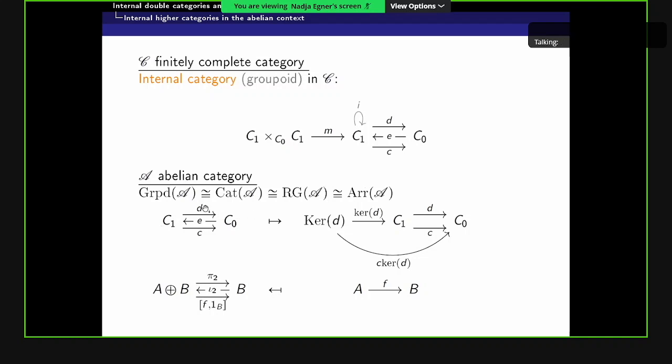So if we have a reflexive graph, then we can normalize this by taking the kernel and then composing with the codomain morphism, and then we get this arrow from the kernel to C0. And the other way around, if we here start on the right-hand side with an arrow, then we can construct a reflexive graph by taking the biproduct of A and B, and then the product projection, the coproduct inclusion, and the induced morphism by F and the identity on B to get this reflexive graph.